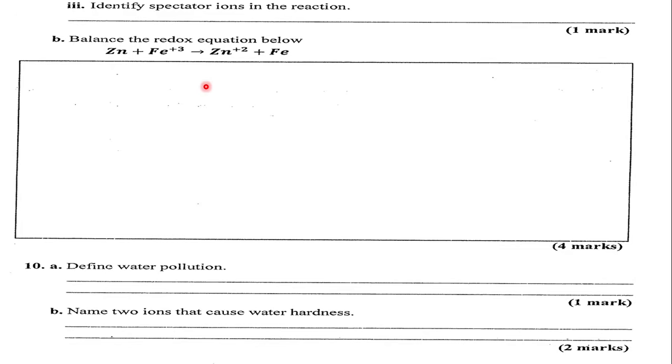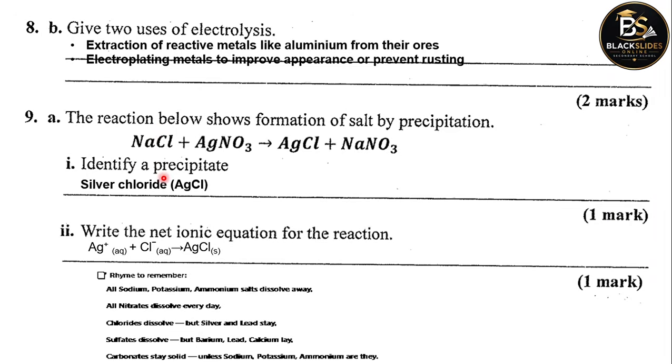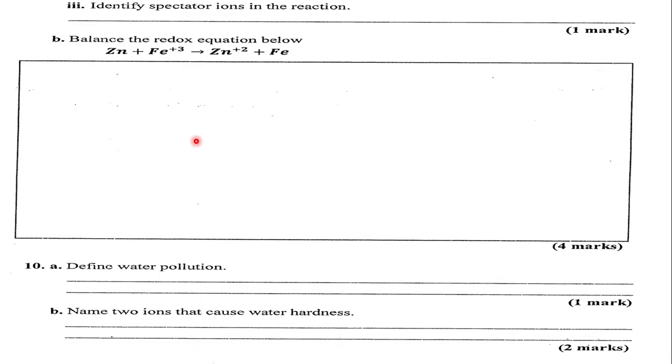So from the reaction, we can go back. We are asked to identify spectator ions, those which we have cancelled out. The sodium we have cancelled out. Sodium is appearing here. It is also appearing here. They're going to cancel out. The nitrate is also going to cancel out. These are spectator ions, the nitrate ions. So sodium ion and the nitrate ions are going to be spectator ions, just watching the game.